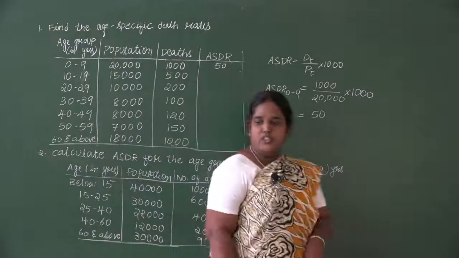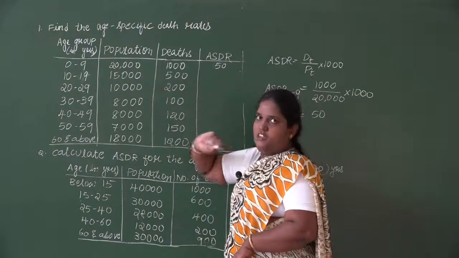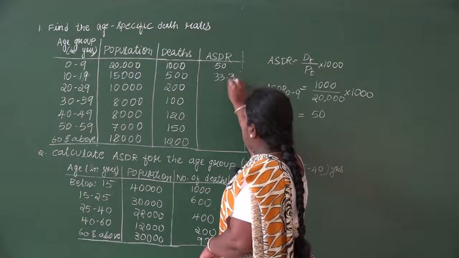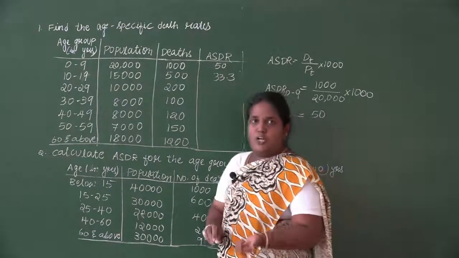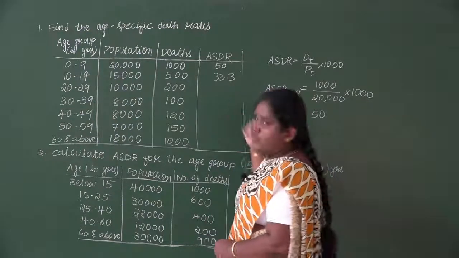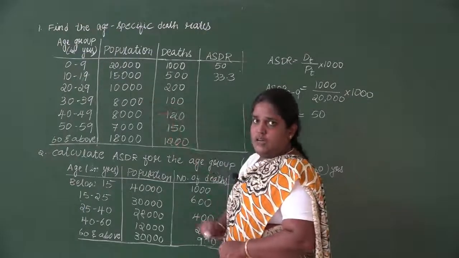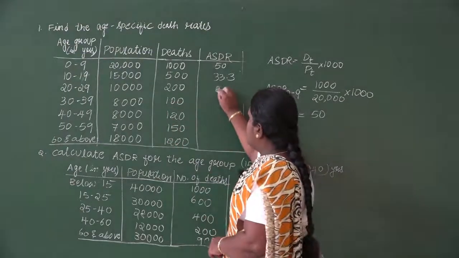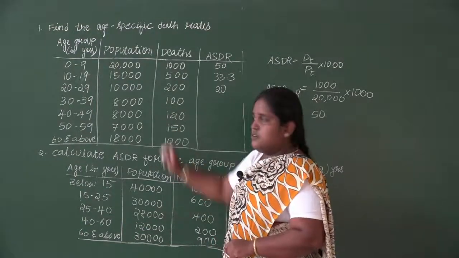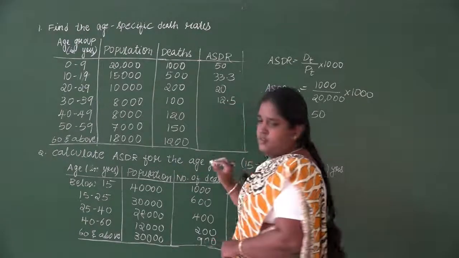Next we'll do it for the next age group. It is 500 divided by 15,000 into 1000. We'll get 33.3. After decimal if you want you can take one number, two numbers, but don't take more than two numbers. So here I have taken only one number. Next 200 divided by 10,000 into 1000, it is 20, then 100 divided by 8,000 into 1000, 12.5.